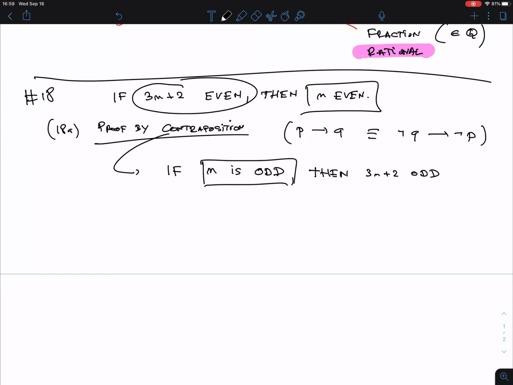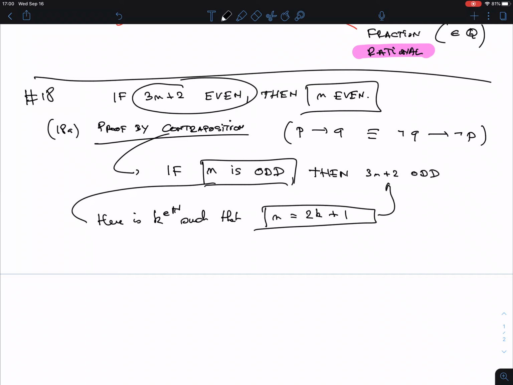I know how to visualize that. Remember, n is odd means there is an integer k, or natural number, I think we're talking about natural numbers here, such that n is 2k plus 1. Twice a number plus 1 to make it odd. Twice would make it even, plus 1 makes it odd. So it is odd. Now once I have a form of this, I want to plug it in here.